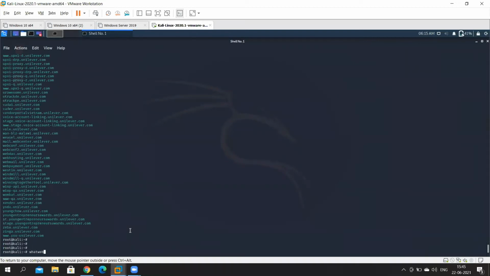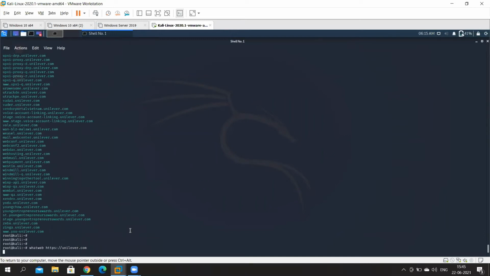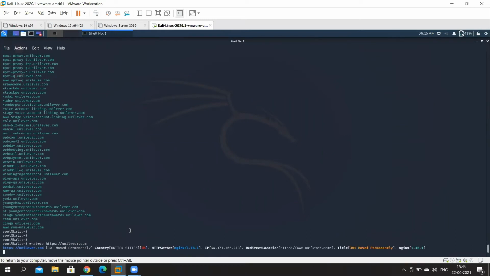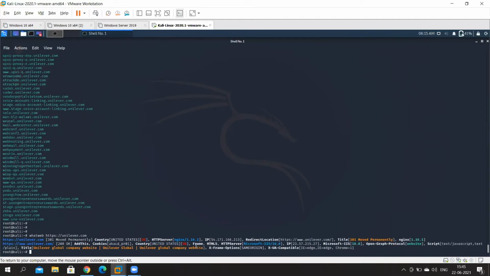So this is the command for powering it on. WhatWeb, HTTPS, unilever.com, and just hit enter. Now take a look at all of this information that you have at your disposal. You get information on certain IP addresses that are used by the company. You get information about certain web servers that are being used, certain applications that are being used. All of this stuff is available for you.